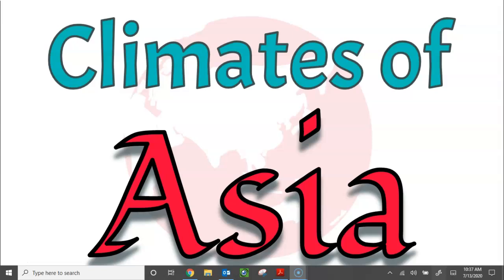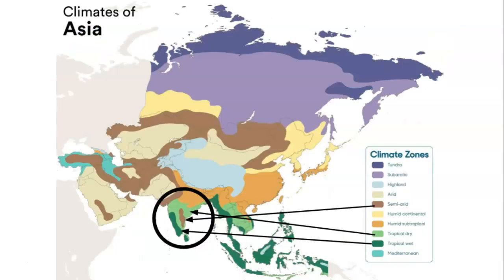Today we are going to be learning about different climates in Asia. We are going to focus on two different countries in Asia as they cover some of the most common climates found on the continent. The first country we are going to examine is India. India has three main climates. The first is semi-arid. The others are tropical dry climate and tropical wet climate. We are going to focus mostly on the tropical dry climate or monsoon climate.